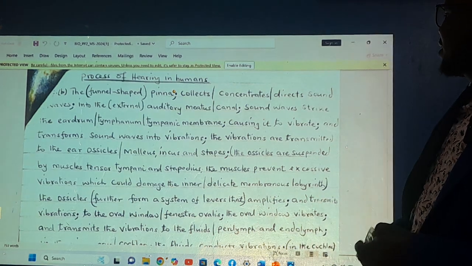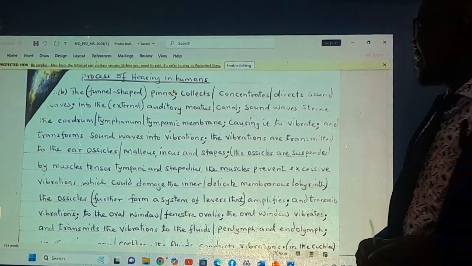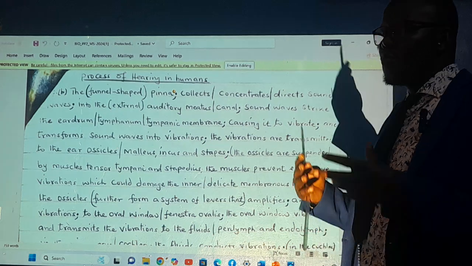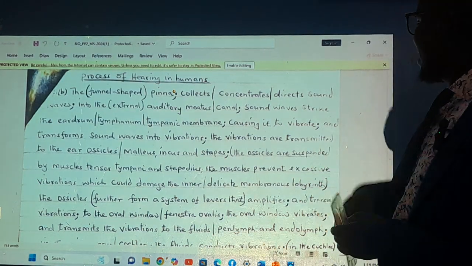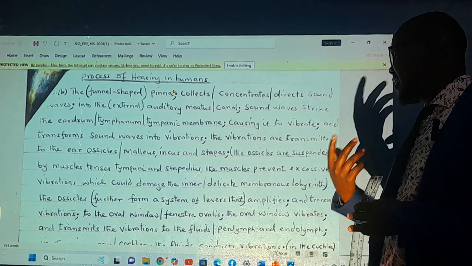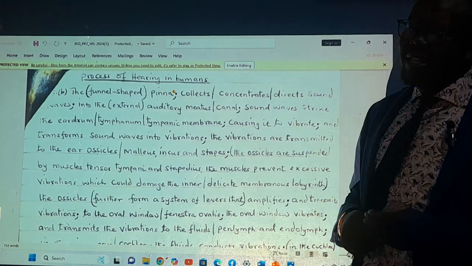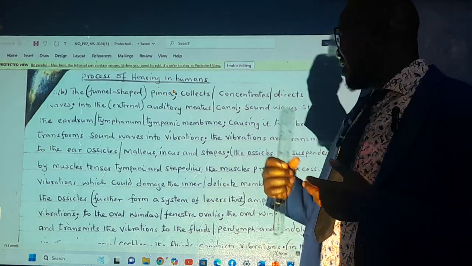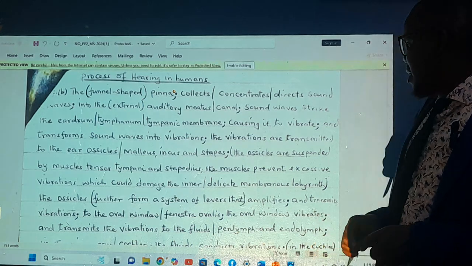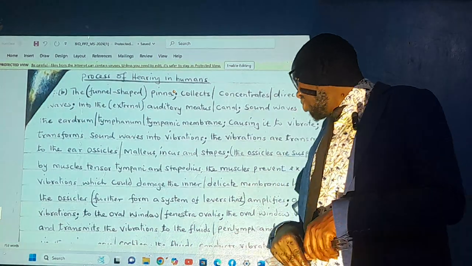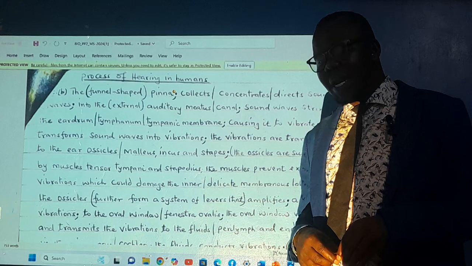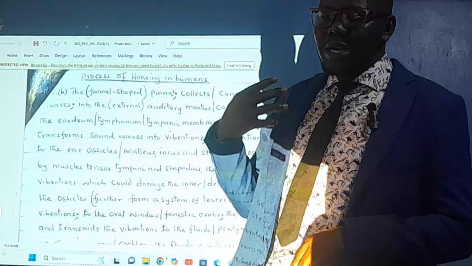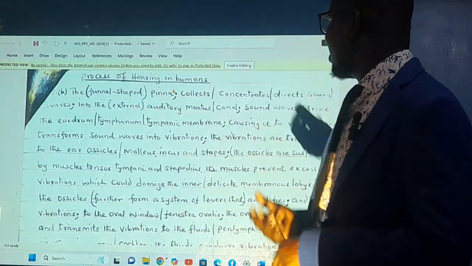From that point, we have muscles called the tensor tympani and stapedius. Those muscles will prevent excess vibrations. And the stapes will amplify and transmit these vibrations to the oval window. Once in the oval window, they will be transmitted as vibrations to the fluid, which is the perilymph and the endolymph. And this perilymph and endolymph will disturb the hairs in the sensory